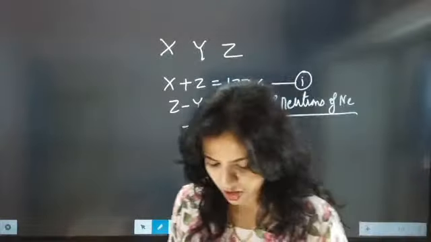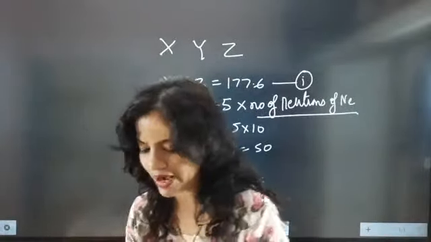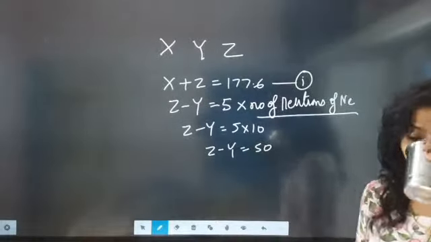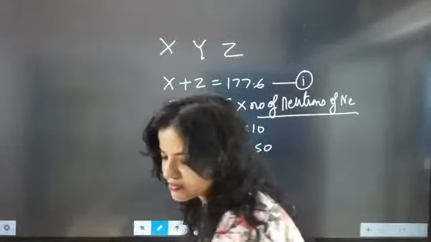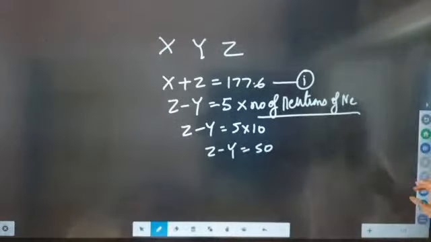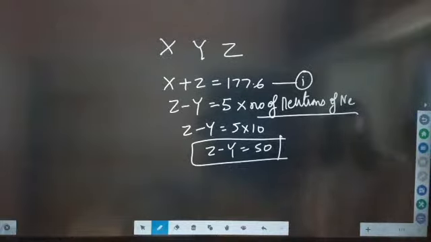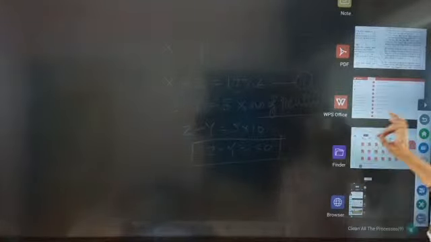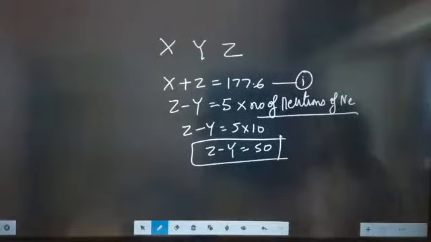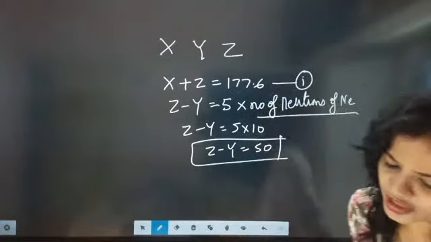So now we got two equations back to back. Z minus Y equal to 50. One we got this one, and now next what they are telling is to identify X, Y, Z. The Dobereiner triad is considered as the sum of atomic masses of the extreme elements X and Z is this one, and the difference is this. So we have two equations beta. We got 50, we got this much.